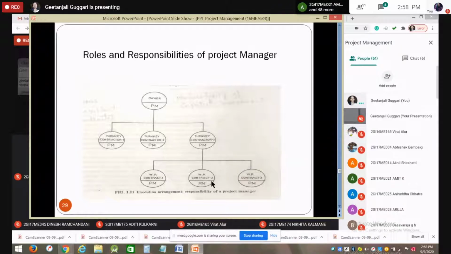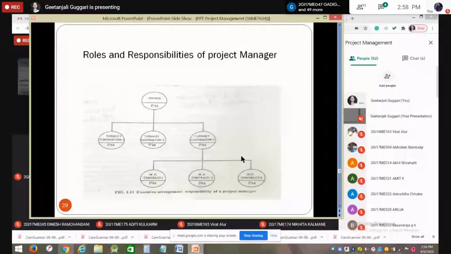So depending on that, around 20 to 25% of the work will be done by the project management itself. All other work will be done by the contractors. I told you that in the beginning itself. Normally, 60 to 80% of the work will be done by the contractors, but the remaining 20%, the key roles, will be completed by the project manager as a project management section.